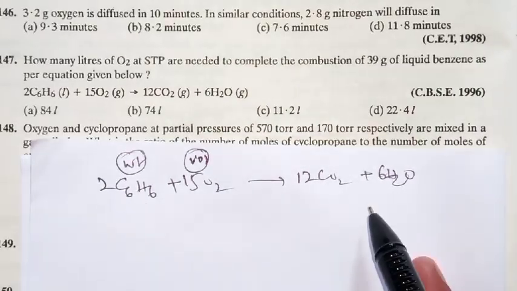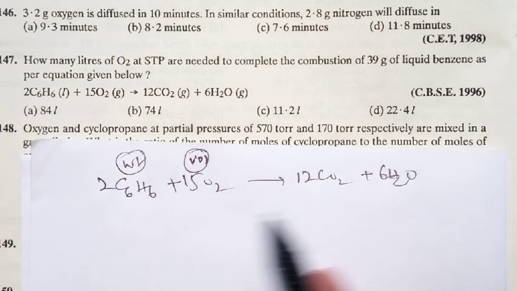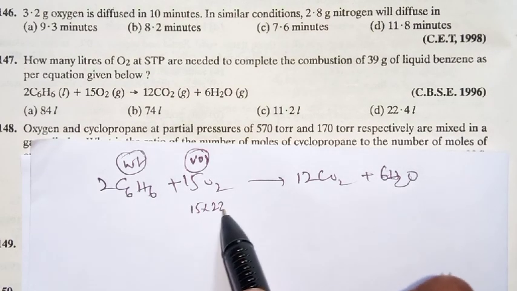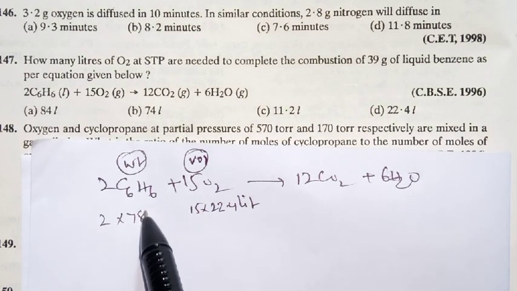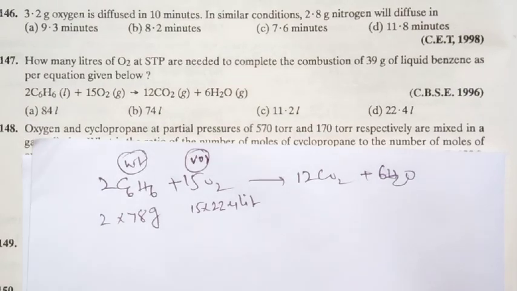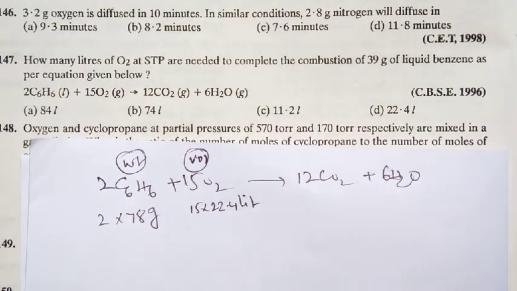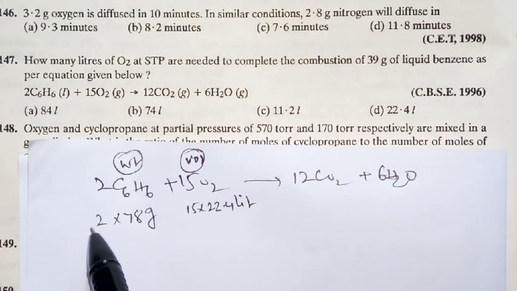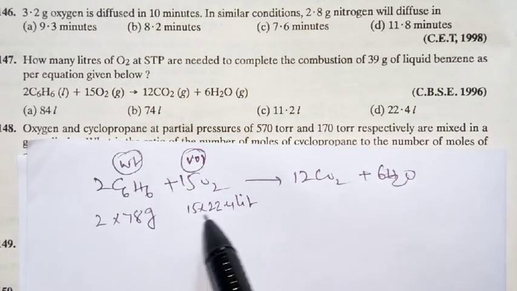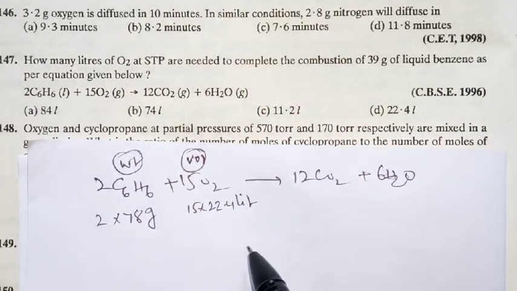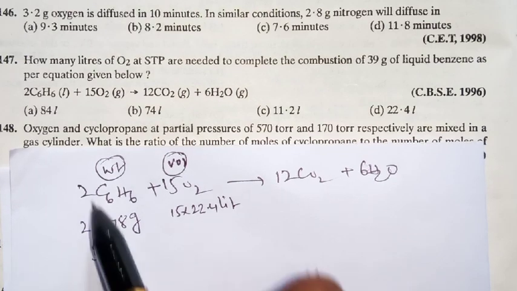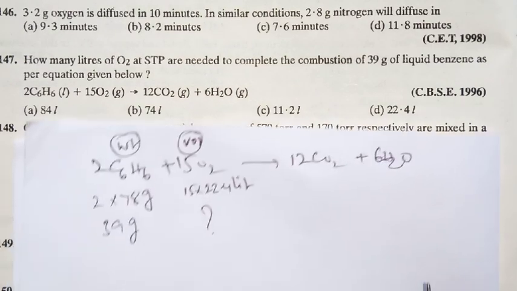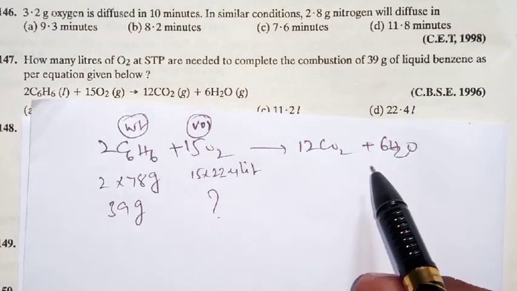Already this reaction is stoichiometric, meaning balanced. So 15 into 22.4 liters of oxygen is required by 2 into 78 grams of benzene. The molecular weight of benzene is 6 into 12 plus 6, so 78, but it is 2 moles. So 2 into 78 grams of benzene requires 15 into 22.4 liters of oxygen. But as per the given question, 39 grams of benzene requires how much volume of oxygen?